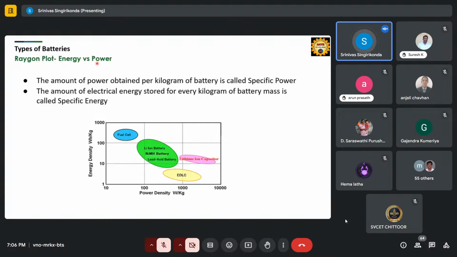If there is a high power density, it can produce a larger amount of power. But how much space it takes is called energy density. If with a small space you are capable of storing more energy, then it is the best cell. As of now in the market, the fuel cell has a high energy density, but the power density is less compared to lithium ion, nickel metal or lead acid batteries.